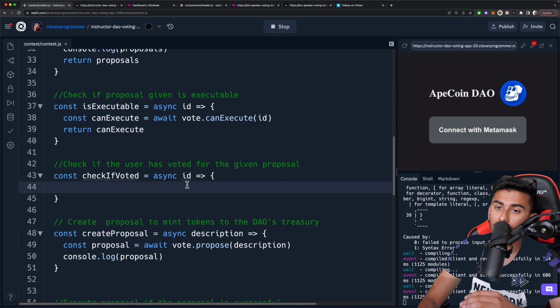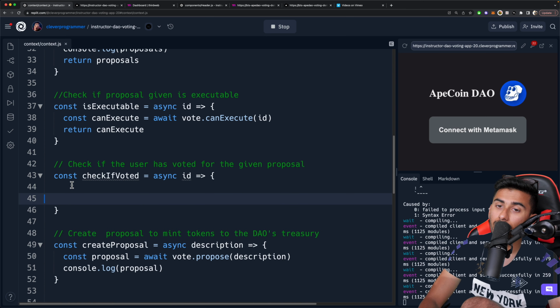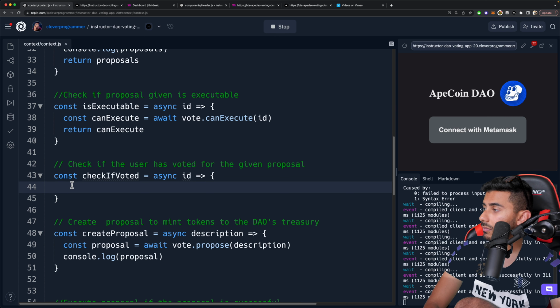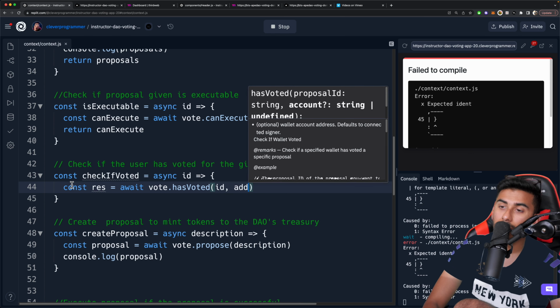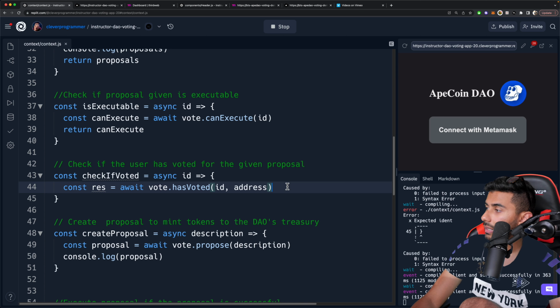And then we're also going to check if the user has voted for the given proposal. This will check whether the user, mostly the logged in user, has voted or not. So we're going to say await vote.hasVoted, and we're going to take in the address of that user as well.